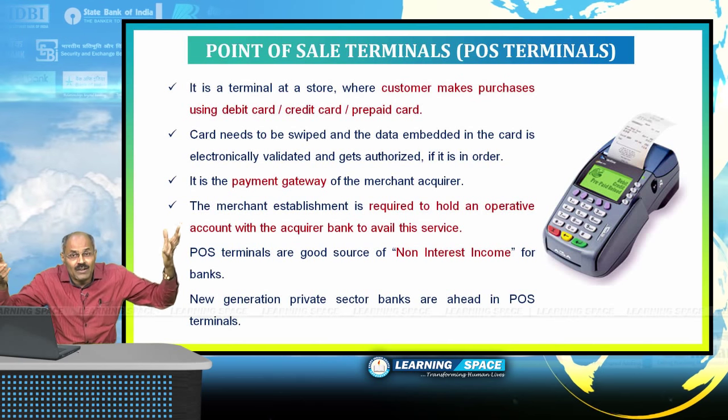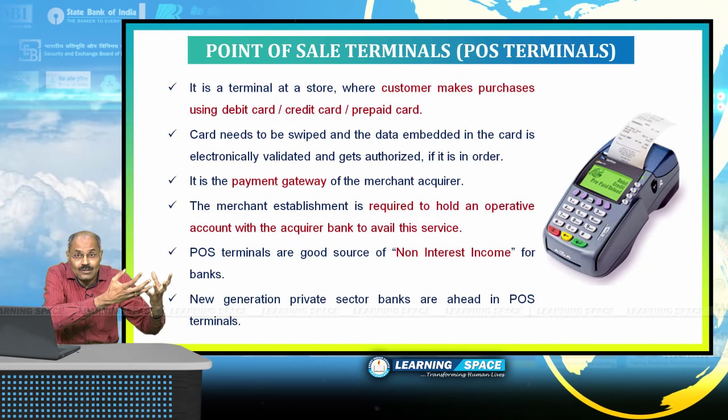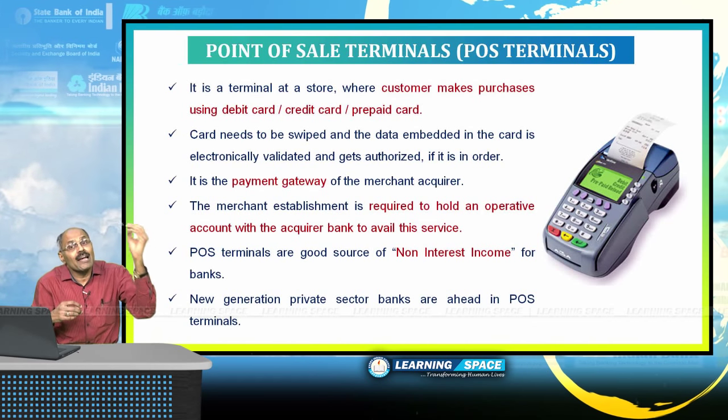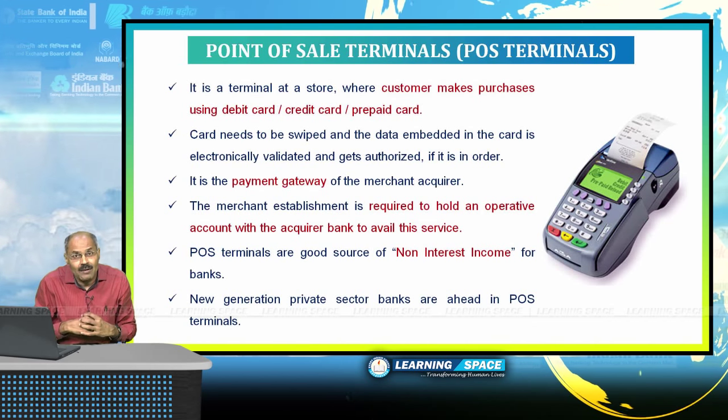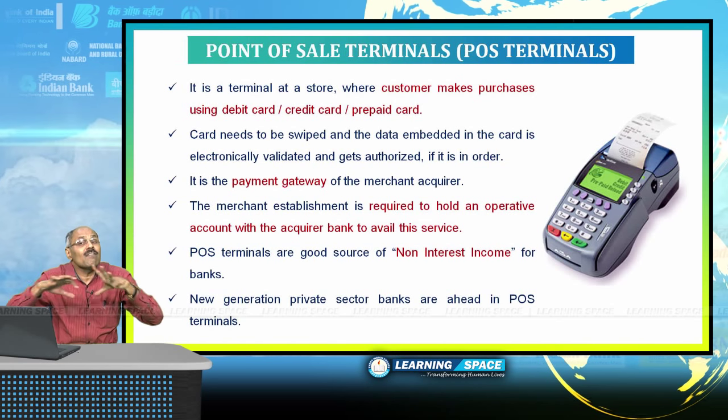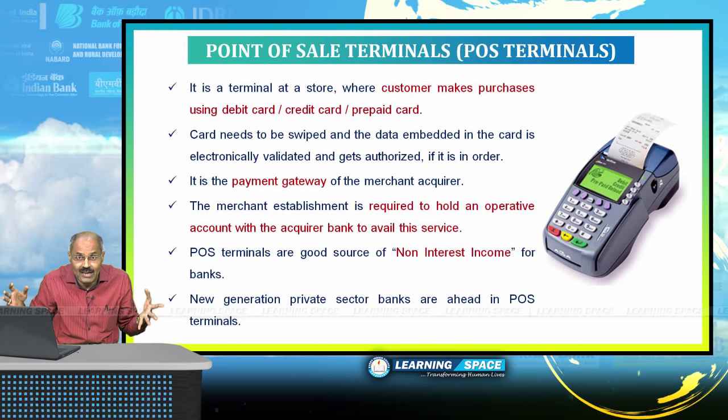It is a good source of income for banks. So, many private sector banks, especially ICICI Bank, HDFC Bank, Axis Bank are ahead in this non-interest income by establishing several point of sale terminals across the country.